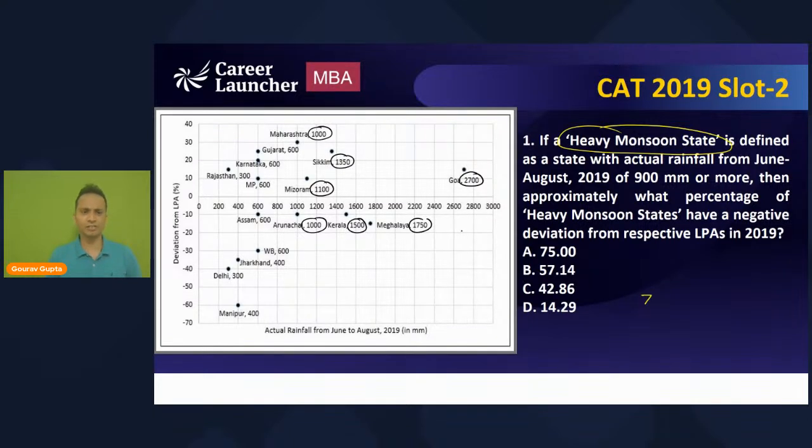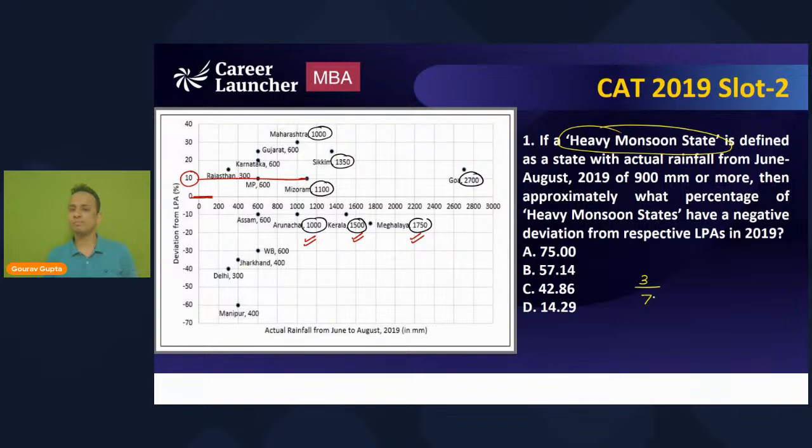Okay. Negative deviation. Now, look at Mizoram. Mizoram is here and its deviation is plus 10. I want deviation to be negative. So this is 0. Whichever state is below 0, I will be picking that. So it will be Arunachal, Kerala, and Meghalaya. All right, so there will be 3 states. There are 3 states which have negative deviations. So out of 7, there are 3 states. So 3 out of 7 will be the answer.